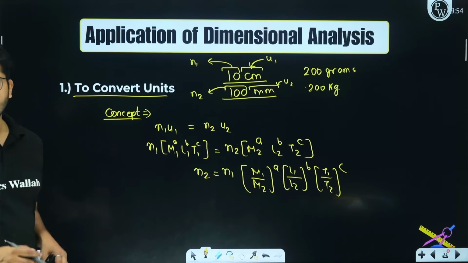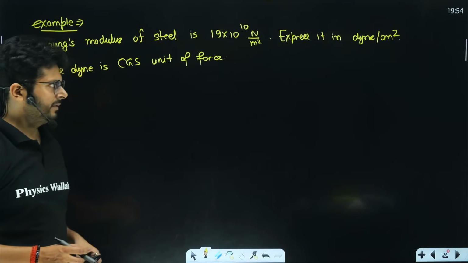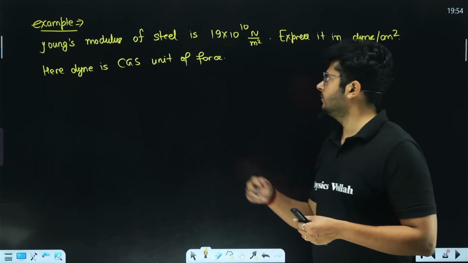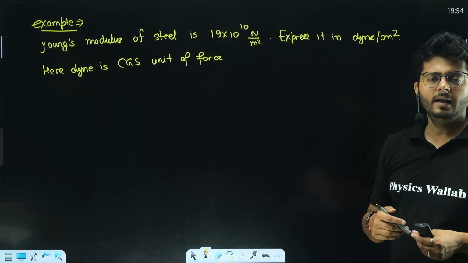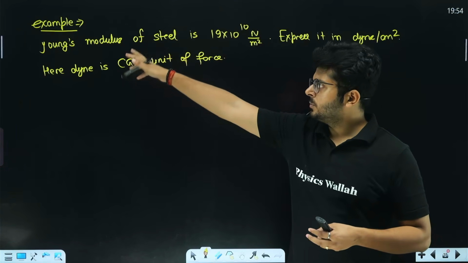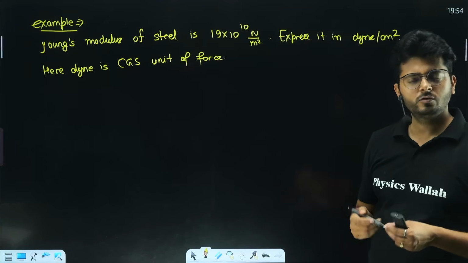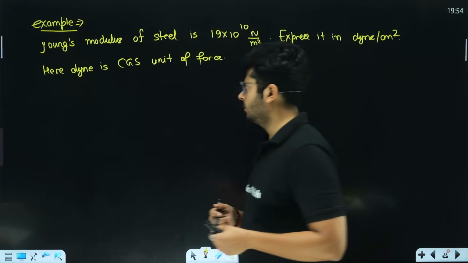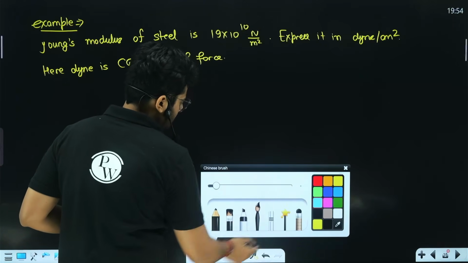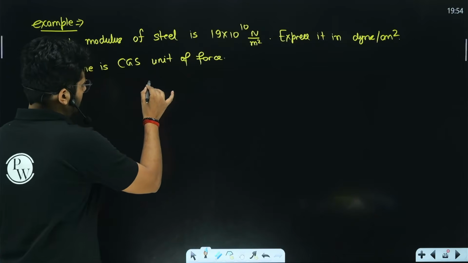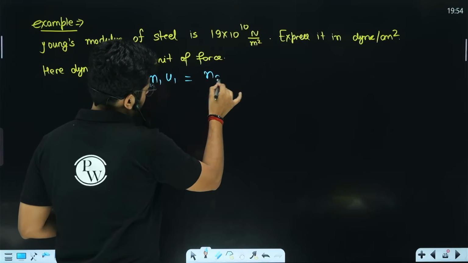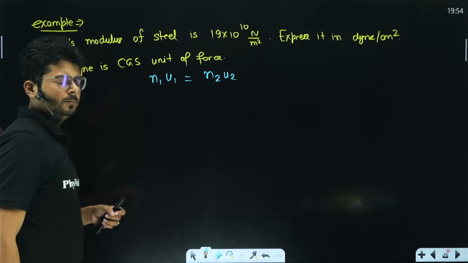Now let us try and understand with the help of an example, the one that we have here. You have the Young's modulus, which is given in Newton per meter square, and you want to convert it into dyne per centimeter square. In both situations, you are representing the Young's modulus only, so we are dealing with the same dimension. With the principle of dimensional analysis, we can say that since we are dealing with the same quantity, N1 U1 in one system of units is the same as N2 U2, right?